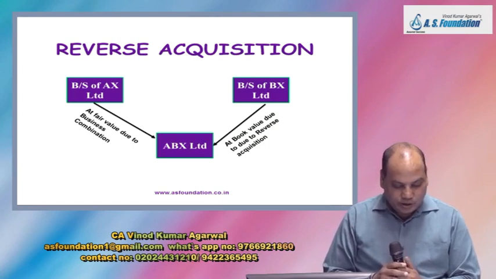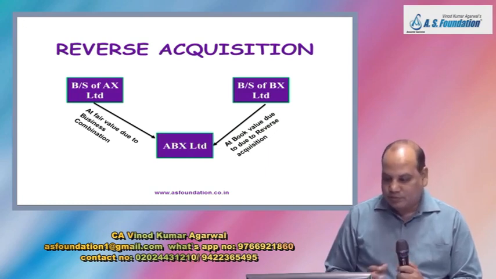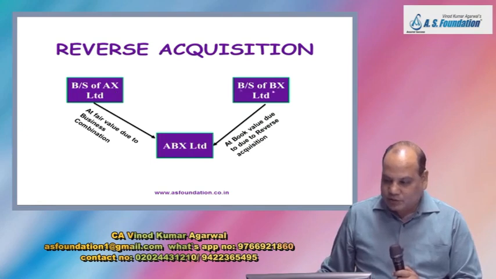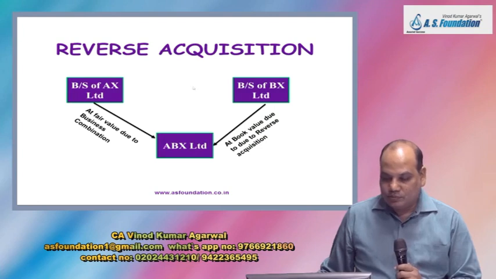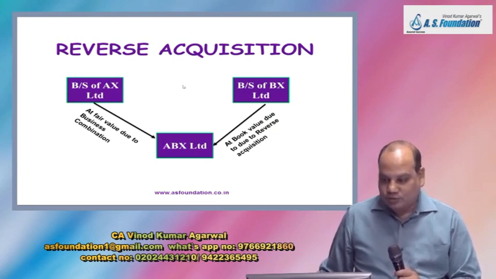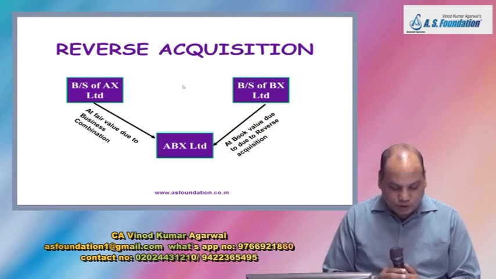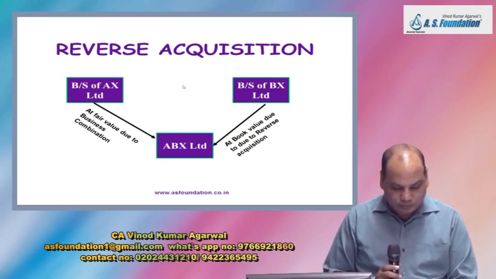ABX Limited issued requisite number of shares to discharge the claim of equity shareholders of the transferor companies. So these two companies AX and BX are called transferor companies also, or acquiree companies, legal acquiree. Prepare a note. So question number 1: prepare a note showing purchase consideration and discharge thereof, and draft the SOFP of ABX Limited.